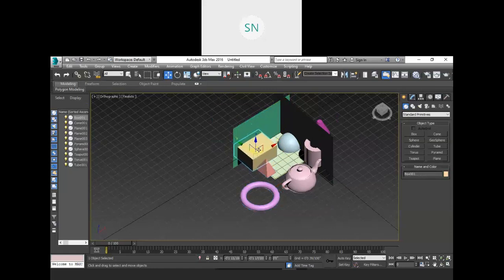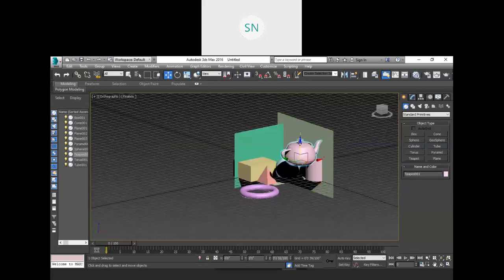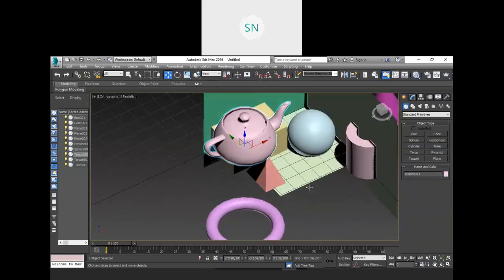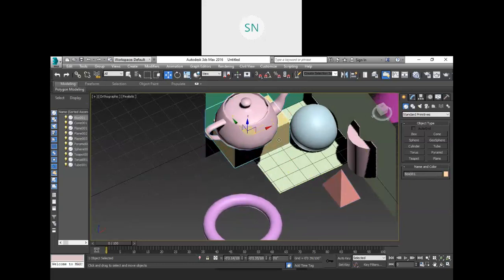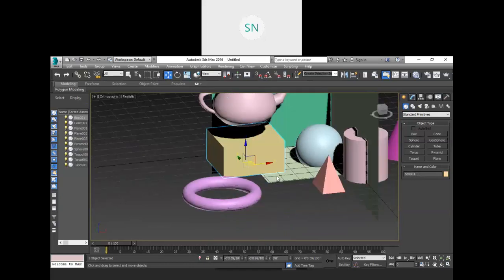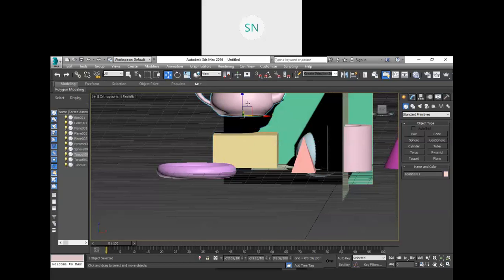This should be here. I want to place this teapot on this box like this. And let me take this object over here, and this should be not this one, this should be here. And let me take this thing down.